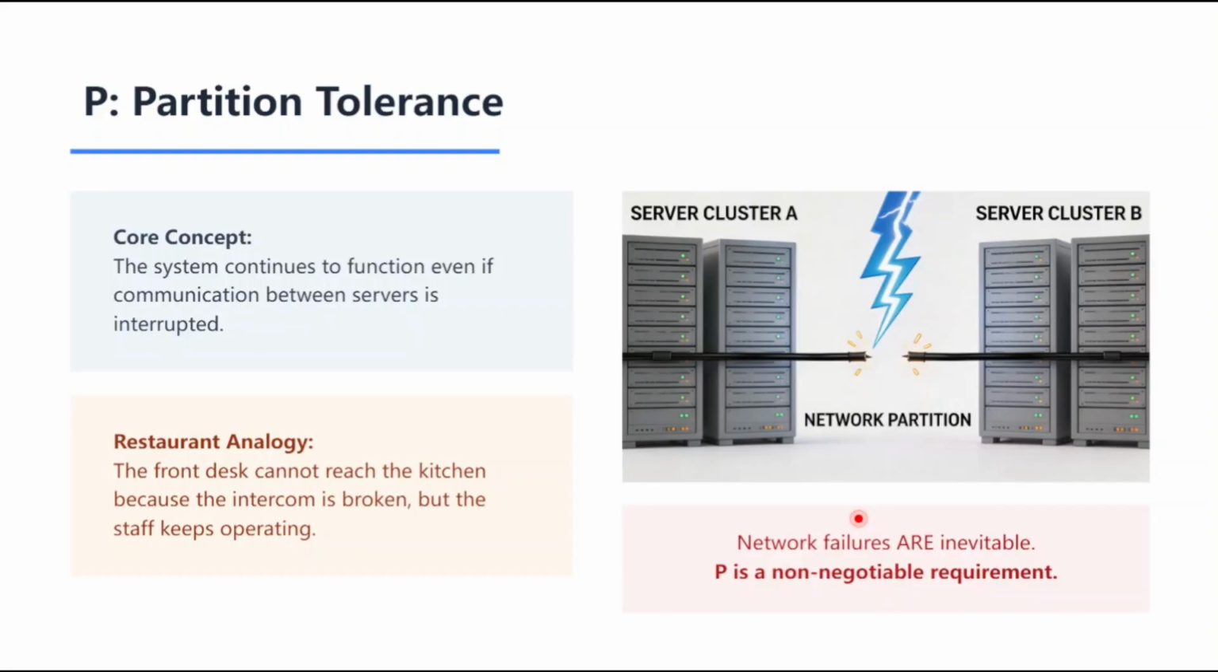Here is the critical takeaway. In the modern global internet, network failures are a fact of life, not an exception. This makes P a non-negotiable requirement. You can't choose to ignore network partitions. You can only choose how you respond to them. Now that we've defined all three, consistency, availability, and partition tolerance, let's look at why we have to make some very tough choices between them.